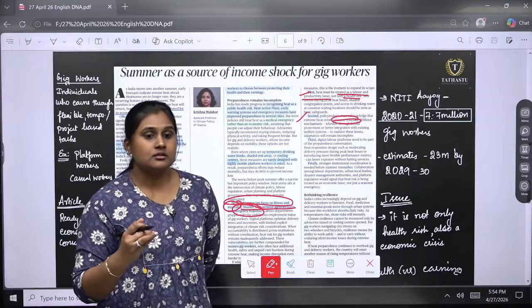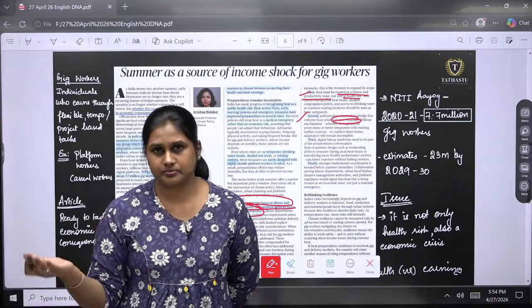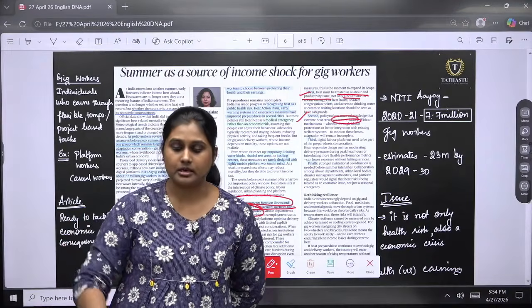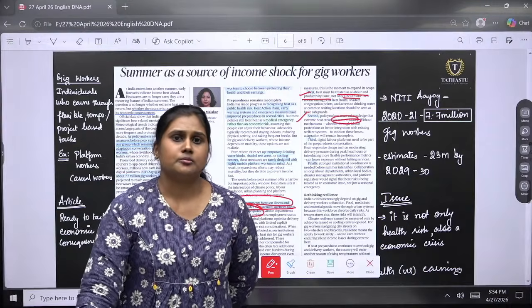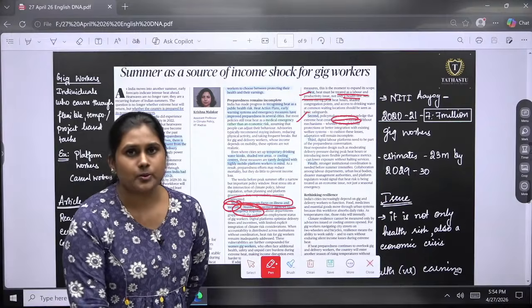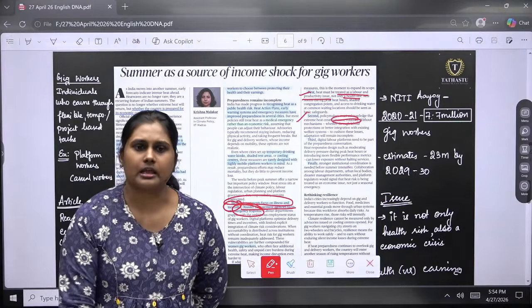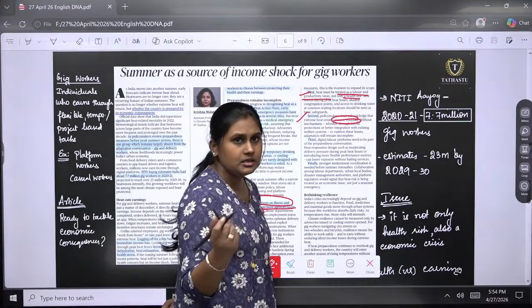But with flexible hours, like I can skip the orders at this particular time, what about my income at that time?